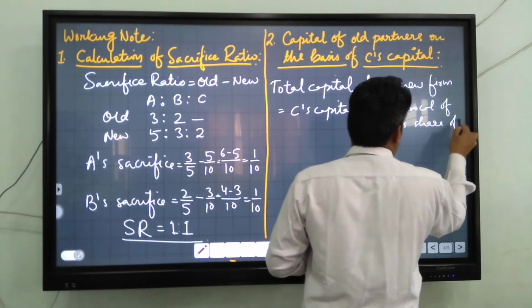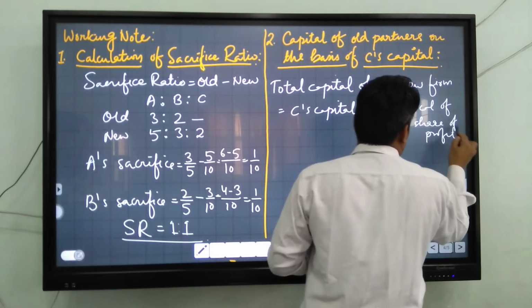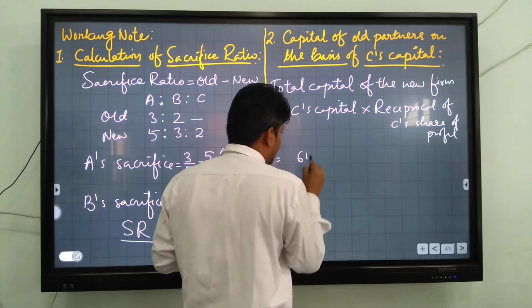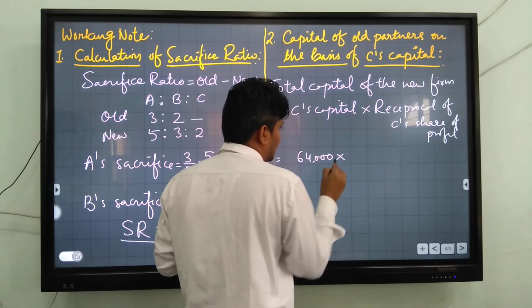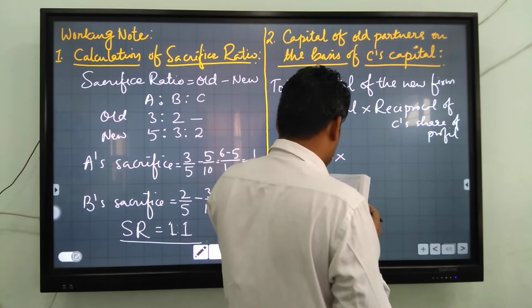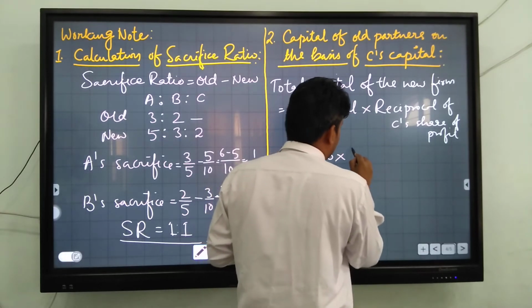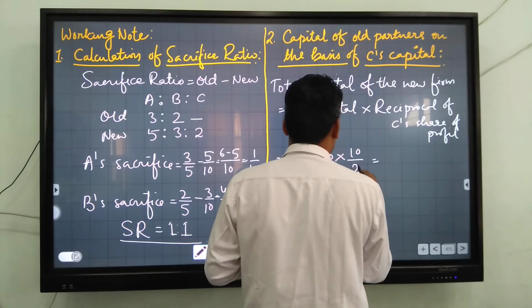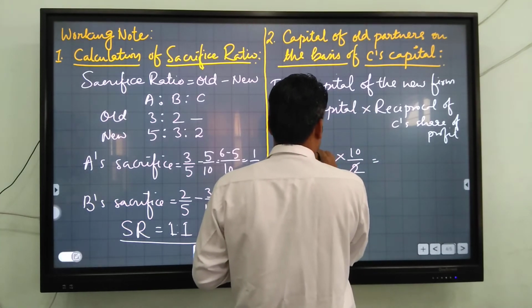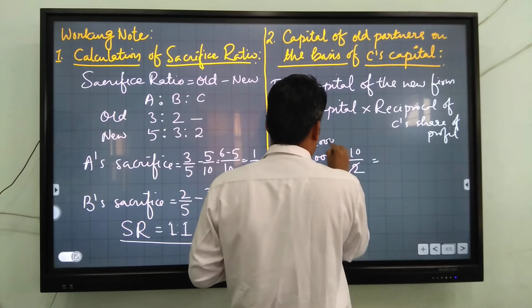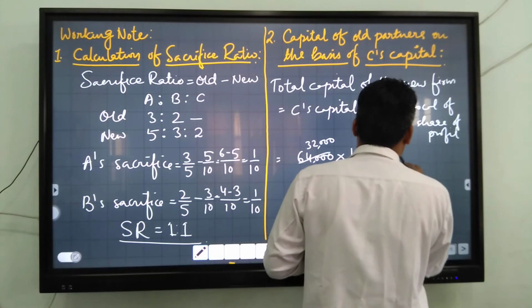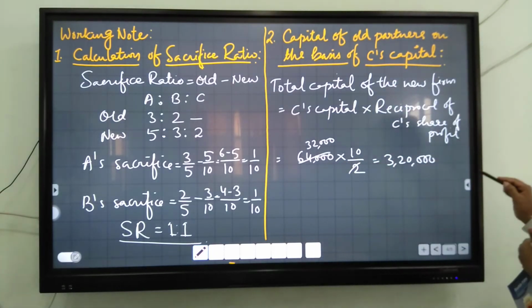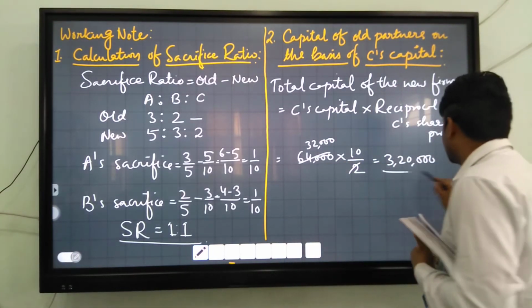C's capital is 64,000 into C's ratio 2 by 10, reciprocally 10 by 2. You will get 3,20,000. This is the total capital of the new firm, 3,20,000.